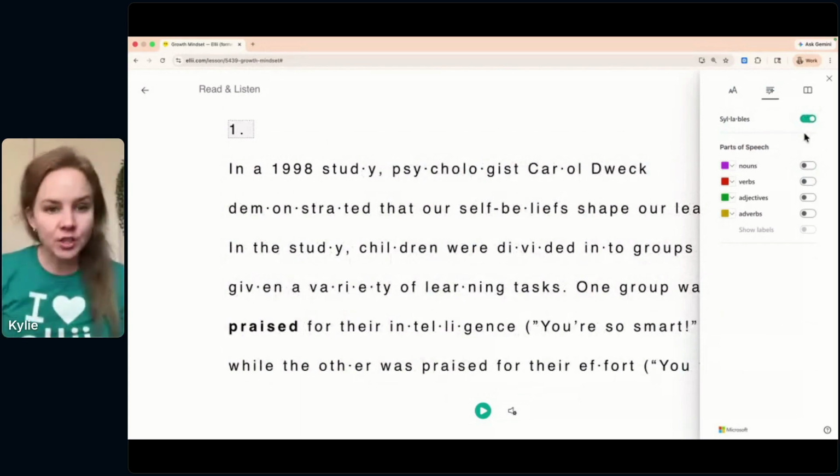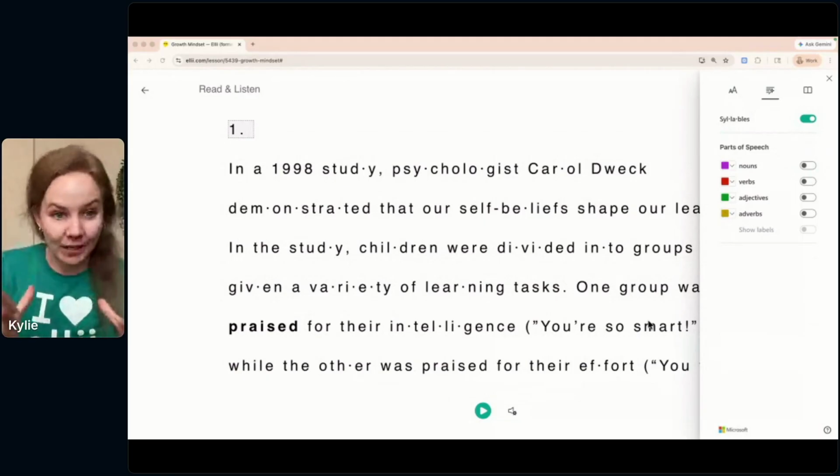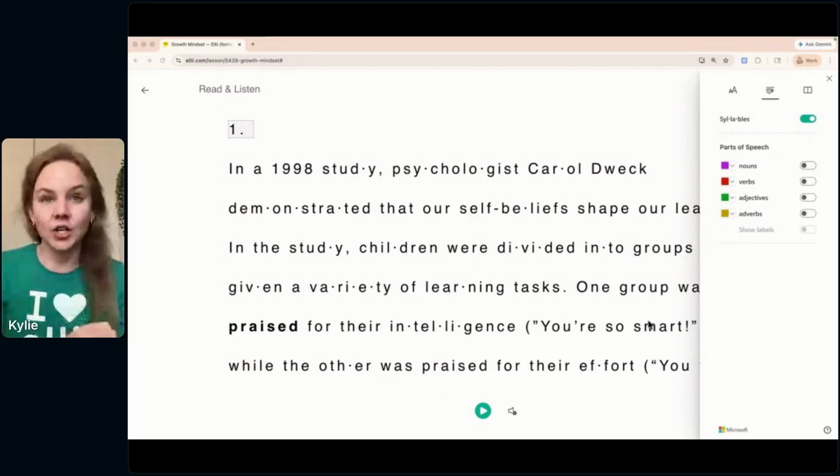And I saw a question come through the chat earlier. Maybe it was in the chat or Q&A. I think it was in the chat here. I have students who can read, but they have trouble with multi-syllable reading, and I would like to see what Ellii has that supports that transition. I would recommend going into the Immersive Reader for these readings and turning on the syllables.